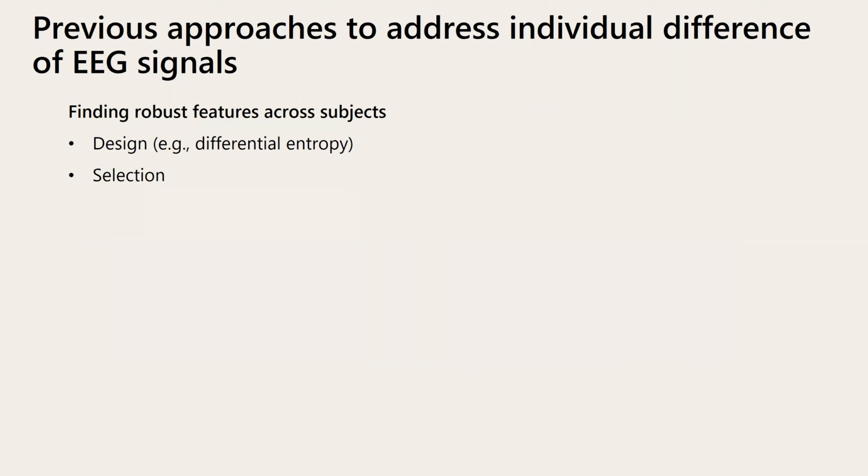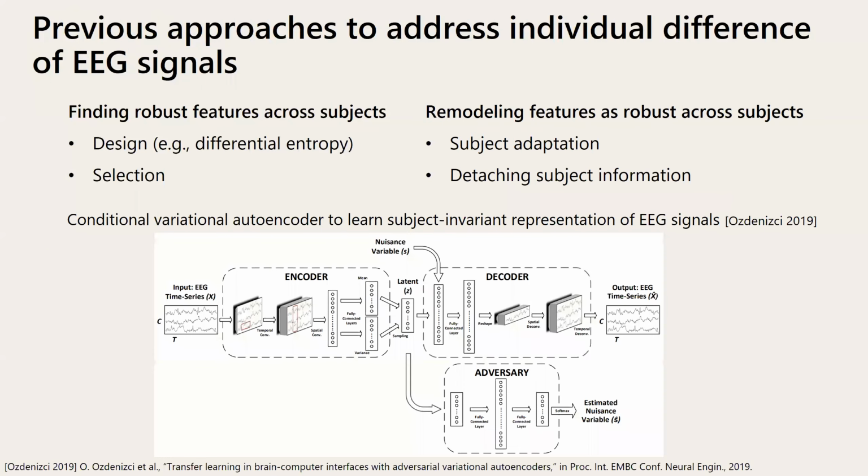There have been previous studies to overcome the individual difference of EEG signals so we can maximize the classification performance of the generalized model. Some previous studies aimed for finding features that are robust across the subjects, which can be achieved by designing a novel feature or by selecting the robust features from a large feature set. Approaches of another type tried to modify features to be robust across subjects. Some studies proposed an adaptation method for subject-dependent features so the features can be applicable to another subject.